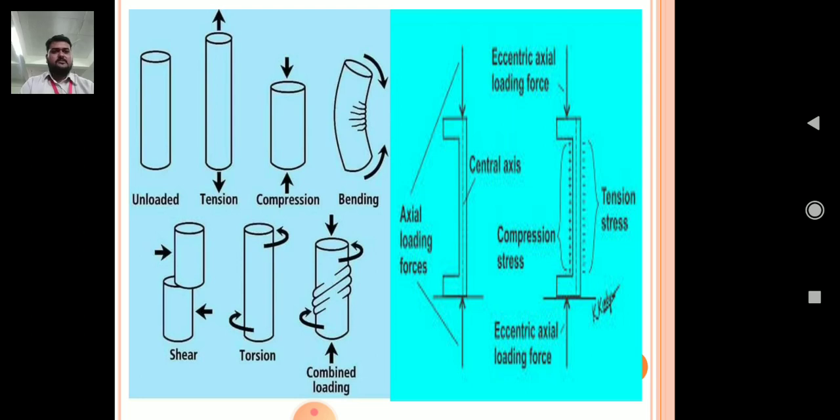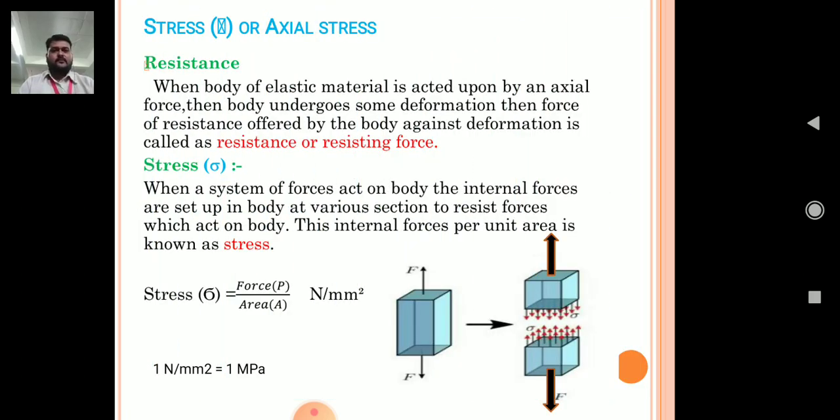And you can see on the right side in blue color what eccentric load is. In the first C-shaped diagram, you can see that the load acts on the central axis, and in the second diagram, the eccentric load acts far away from the central axis. So that kind of load is called eccentric load or eccentric force.